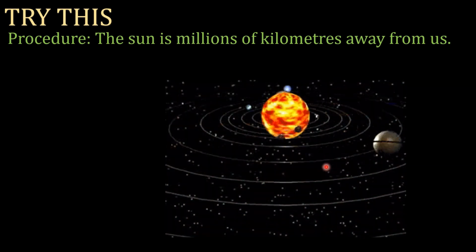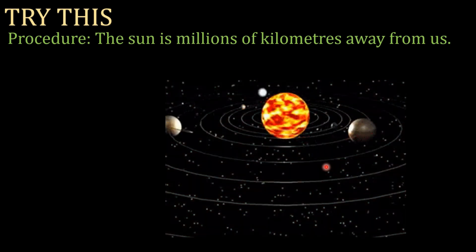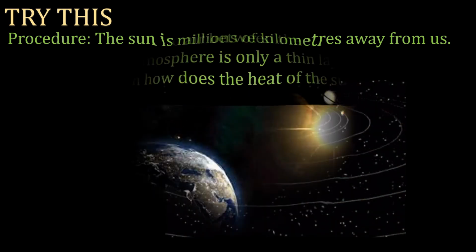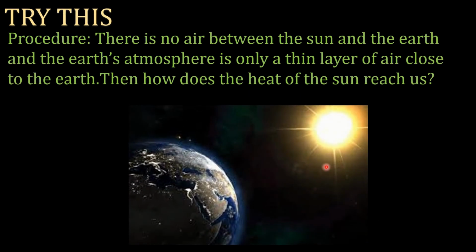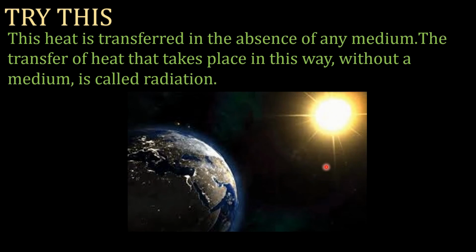Students, the sun is millions of kilometers away from us. There is no air between the sun and the earth, and the earth's atmosphere is only a thin layer of air close to the earth. Then how does the heat of the sun reach us? This heat is transferred in the absence of any medium. The transfer of heat that takes place in this way without a medium is called radiation.